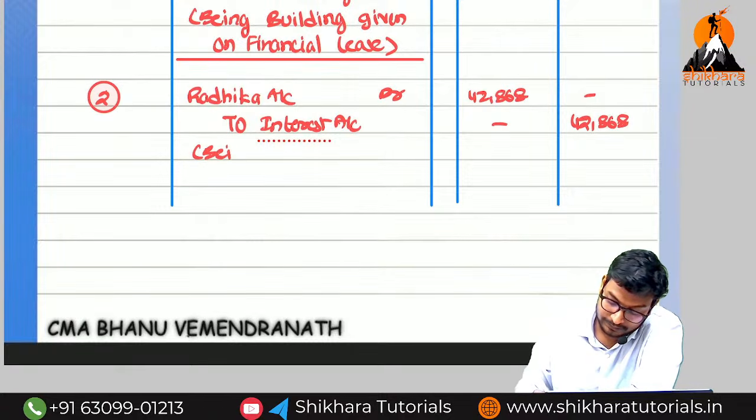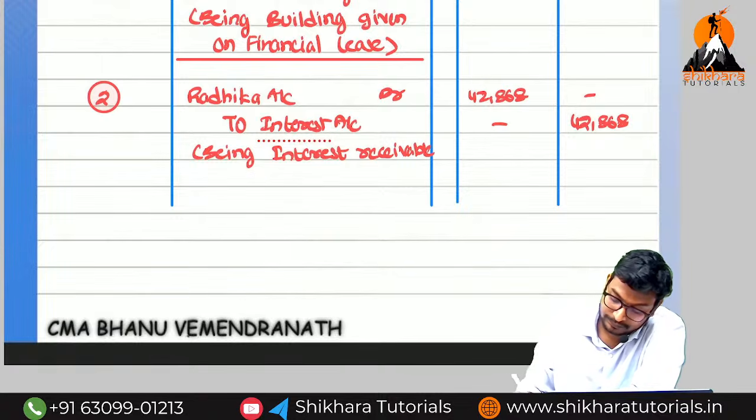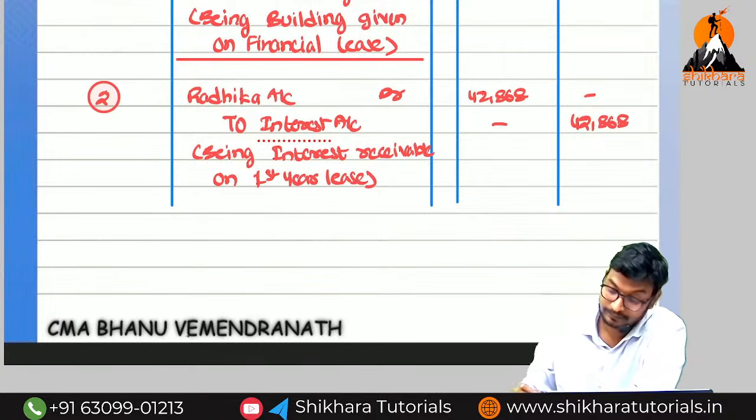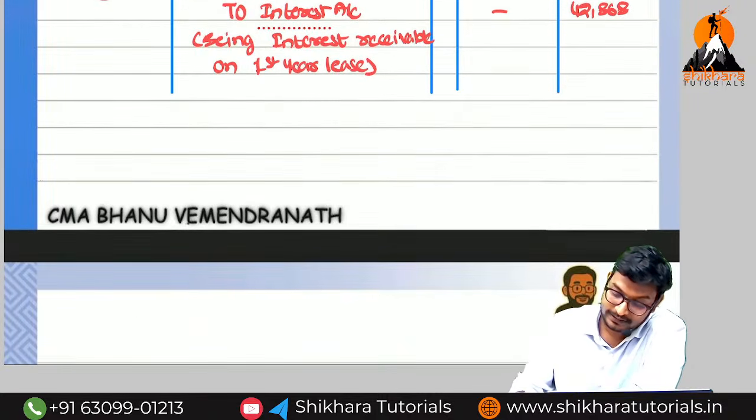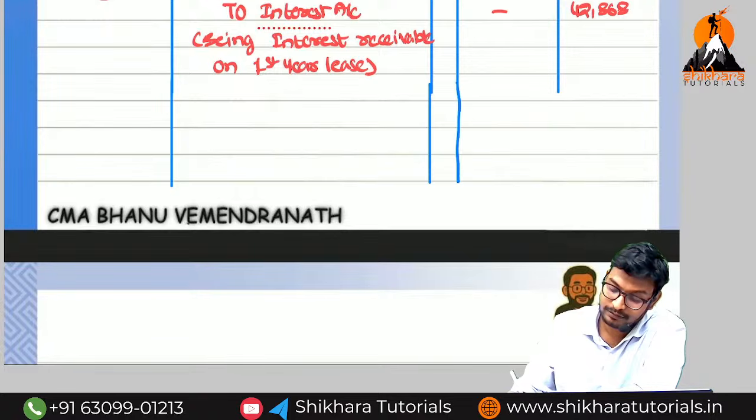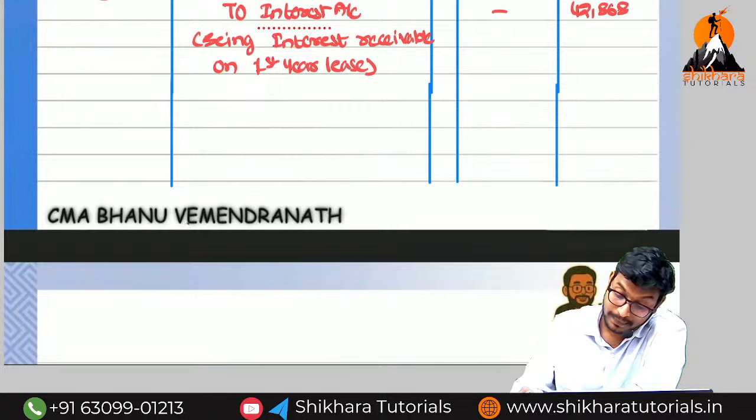Being interest receivable on first year lease. I'm going to extend this one. Here also I will write for 2 years. From next year onwards you have to write.